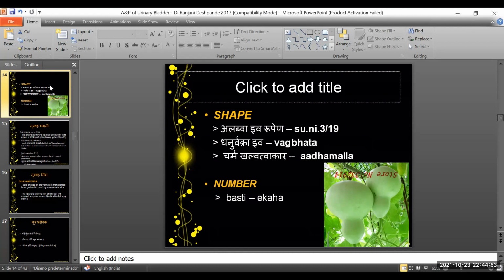Alabu is nothing but the same bottle gourd, which has an ovoid shape. So Acharya says it is like an inverted bottle gourd, as shown in the picture. So it is adhomukha, with the opening downwards. The bottle gourd almost crudely looks like the anatomy of the urinary bladder. So that is how Acharya is trying to explain the shape and the appearance of the urinary bladder.